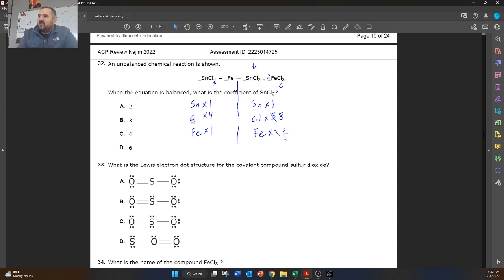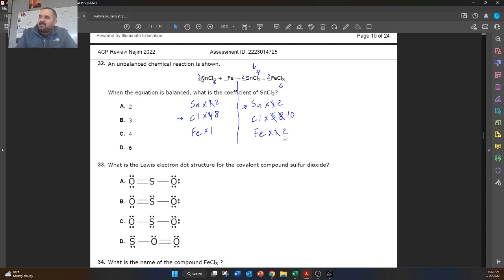I'm going to come back to this side, so let's balance this chlorine. So we're going to put a 2 in front of SnCl4, sorry. That's going to give us 2 tin, and it just multiplied our chlorine by 2, so that's 8. And now we need to come back to this side and balance the tin. So I'm going to put a 2 in front of the tin, and that's going to give me 2 tin, but it also just gave me 4 chlorines. So now I have this 4 plus this 6. So now I have 10 chlorines. So even though the tin just became balanced, the chlorine now needs to be balanced.